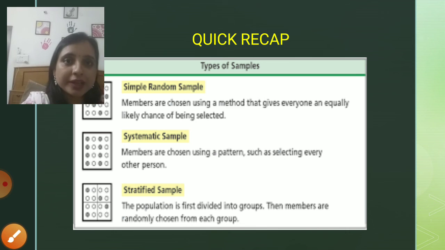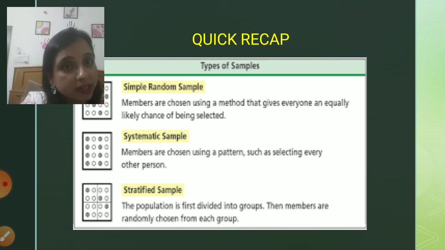Now, let's have a quick recap of all the sampling techniques. First we saw simple random sampling. In a simple random sample, members were chosen using a method that gives everyone an equally likely chance of being selected. Since it was a random selection, if a group has 10 members, then all members have an equal chance of being selected. There is no priority; the selection is not done on a priority basis.